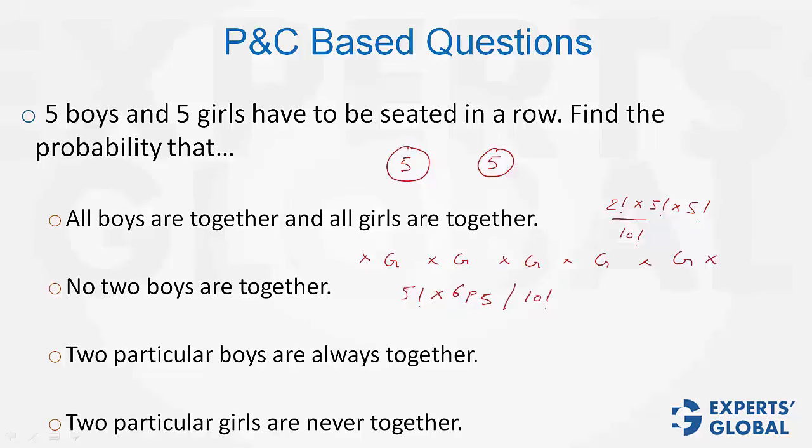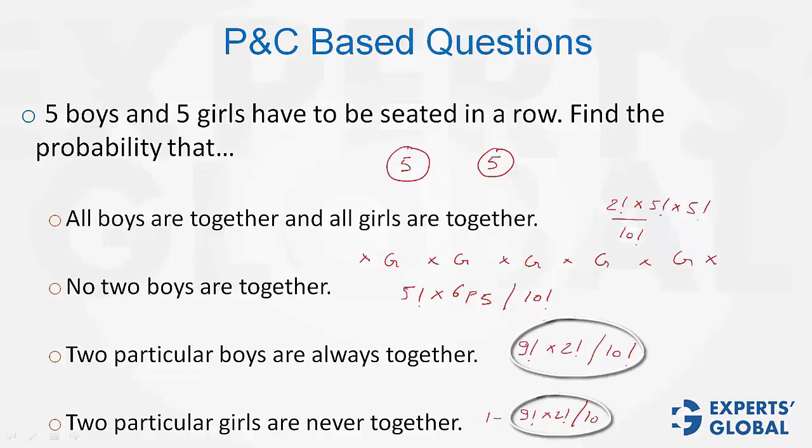Next, 2 particular boys are always together. So you have in all 9 elements: 8 boys, 8 elements, and 2 boys together forming 1 element. So these 9 elements can be arranged in 9 factorial ways, and the 2 boys who are together can be arranged between themselves in 2 factorial ways. The denominator is, of course, 10 factorial. Next, 2 particular girls are never together. So we need 1 minus probability of the cases when they are together. Probability of 2 elements being together is same as that in the last question.